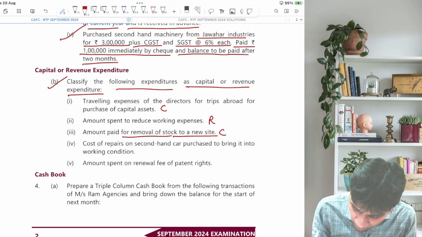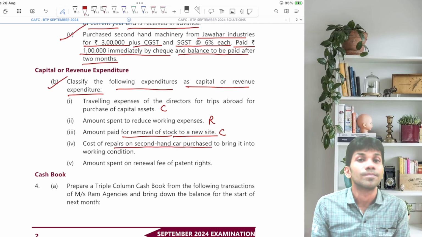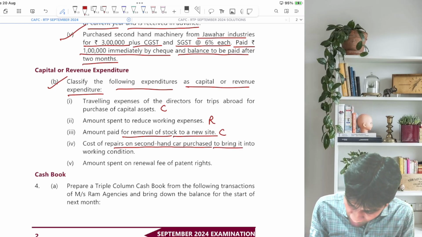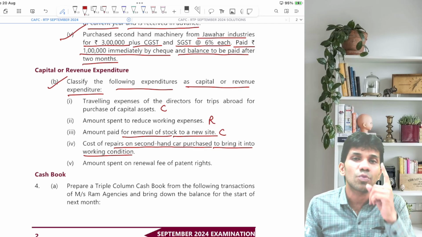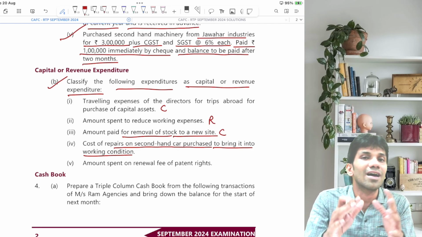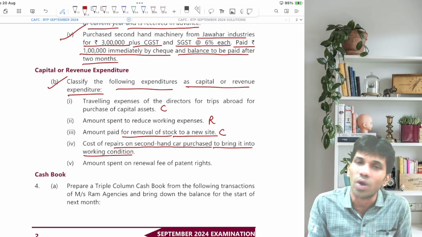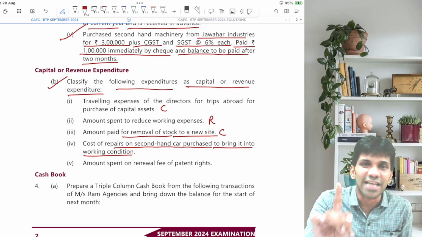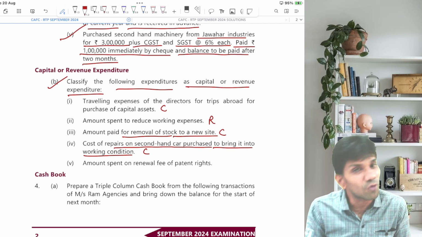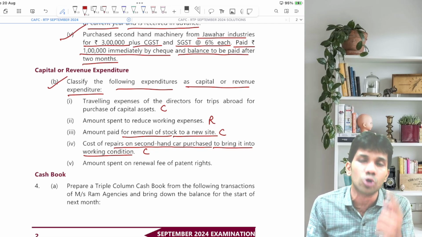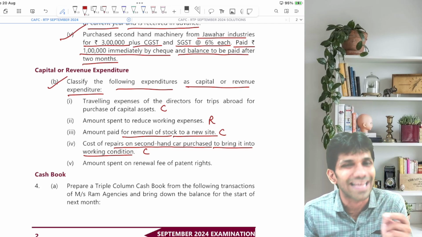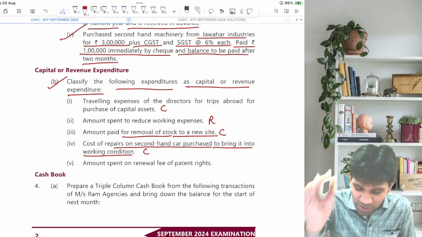Now, cost of repairs on second-hand car purchase. We purchased a second-hand car and we did some repairing work to bring it into working condition. See, whether you purchase a fresh car or a second-hand car, if you incur any expenses so that the asset comes into working condition, then such expenditure should be classified as capital expenditure. Because if you don't incur such expenses, your car or your asset will not come into working condition. So can I say this can be framed as incidental expenses? Guys, I hope it is very clear.